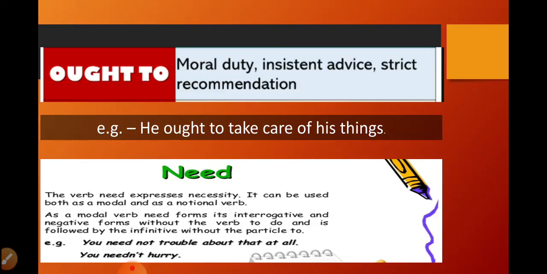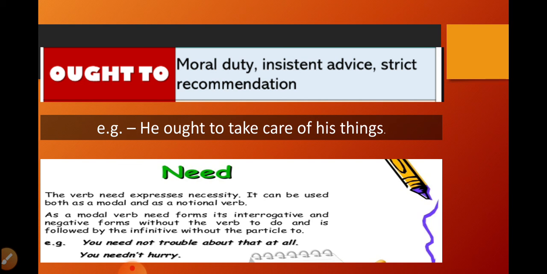Now, ought to. We use ought to for moral duty, insistent advice, strict recommendations. We ought to take care of his things. You ought to take care of your parents. You ought to look after your siblings. These are all moral duty. You ought to go to meet your parents twice a month. This is again insistent advice. Strict recommendation: you ought to file a case against him. This is strict recommendation.